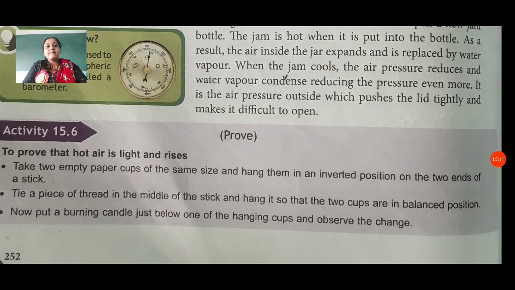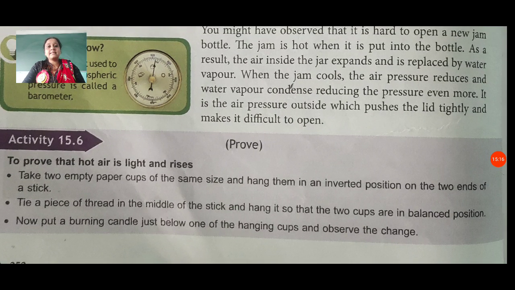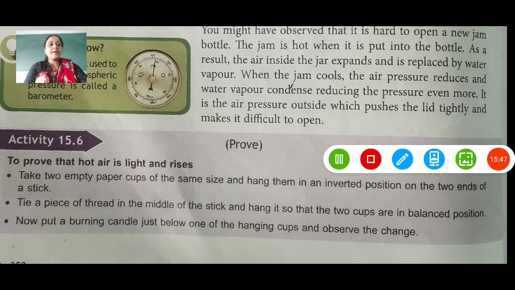Then we have again activity 15.6 to prove that hot air is light and rises. For this, take two empty paper cups of the same size and hang them in an inverted position on the two ends of a stick. Tie a piece of thread in the middle of the stick and hang it so that the two cups are in balanced position. Now put a burning candle just below one of the hanging cups and observe the change. We will observe this activity on our new page.